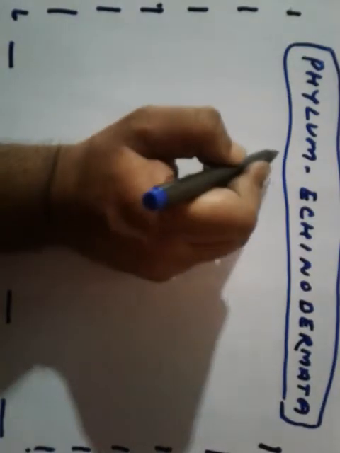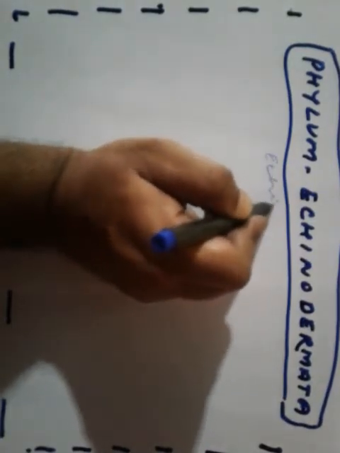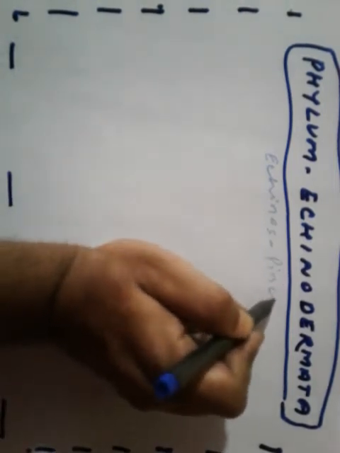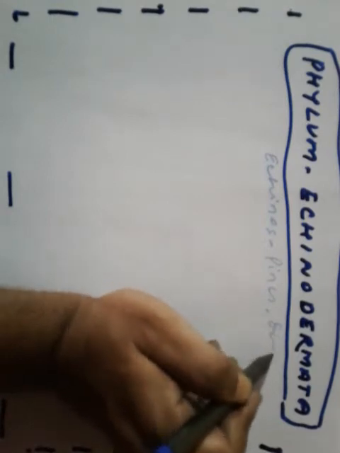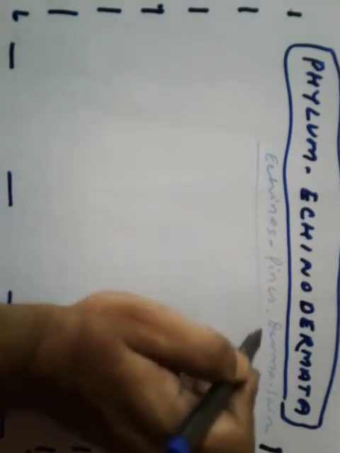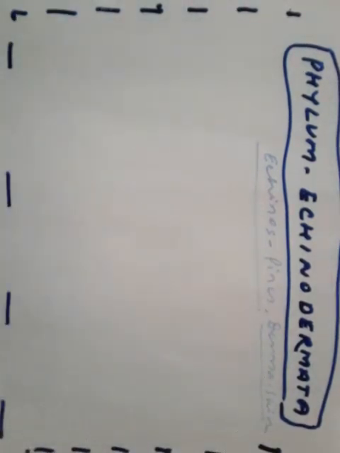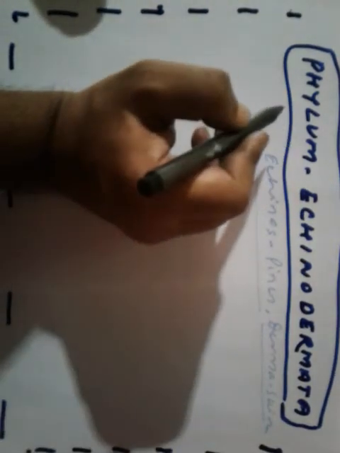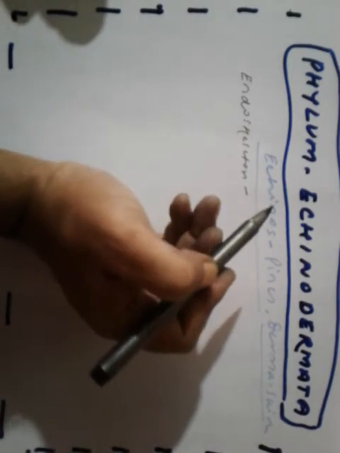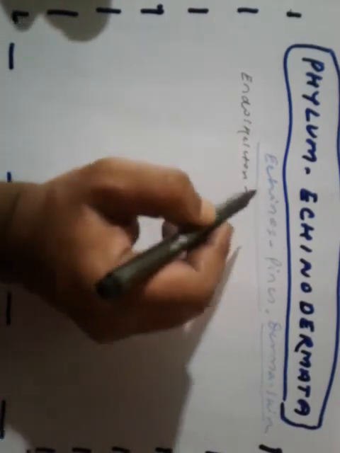So let us move towards another one. Echinodermata. What does echinos mean? It means spines, and derma means skin. These animals have an endoskeleton, and this endoskeleton is made of calcareous ossicles.